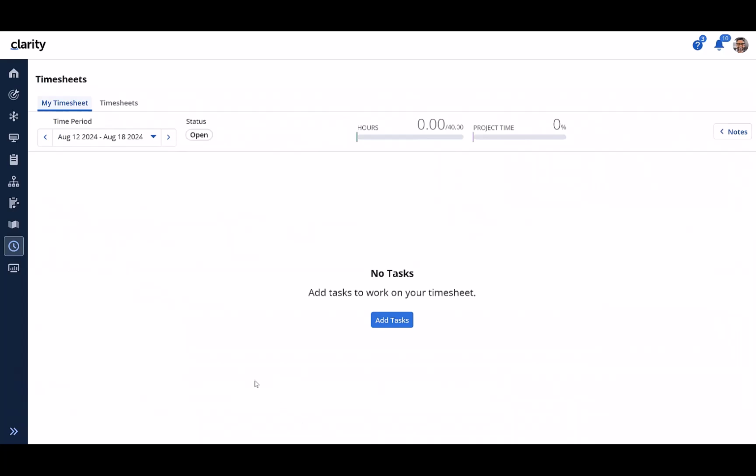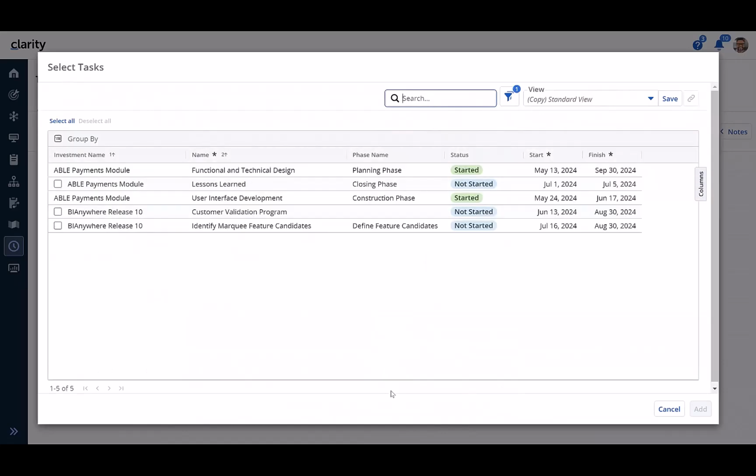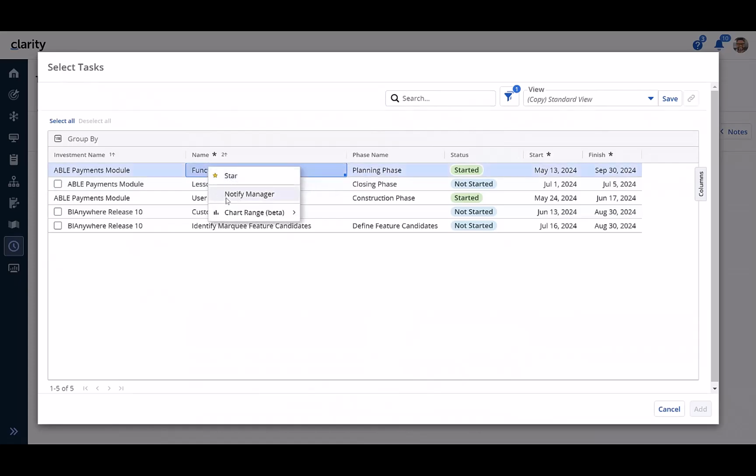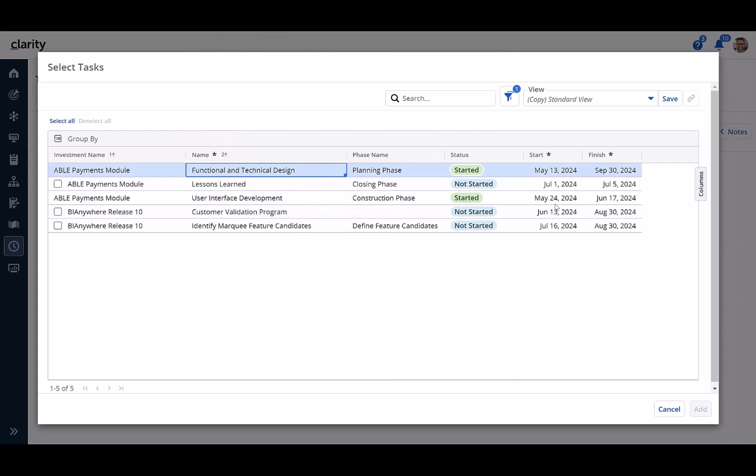I am now logged in as Paul and on the timesheet for this period. When we try to now select tasks to log time, we can see that Paul cannot select the functional and technical design task to log time, that is disabled for logging time. In case Paul thinks this is by mistake or would want to request the investment manager to open the assignment for logging time, he can do so by selecting this option, Notify Manager. This would have sent a notification to the investment manager with the request.